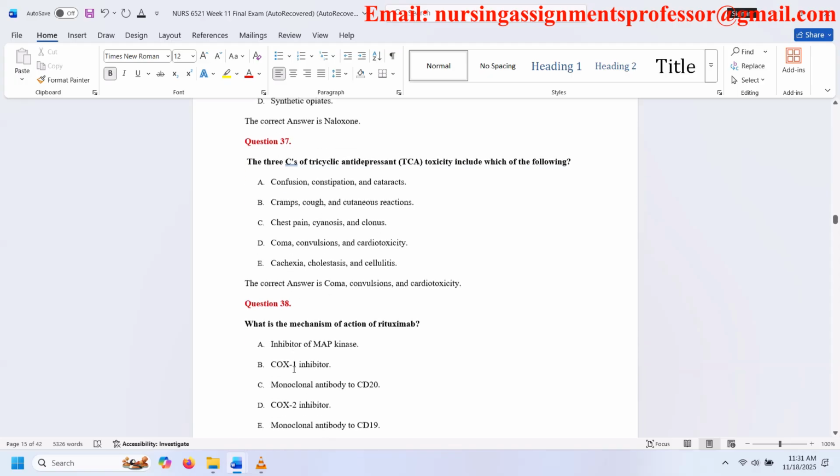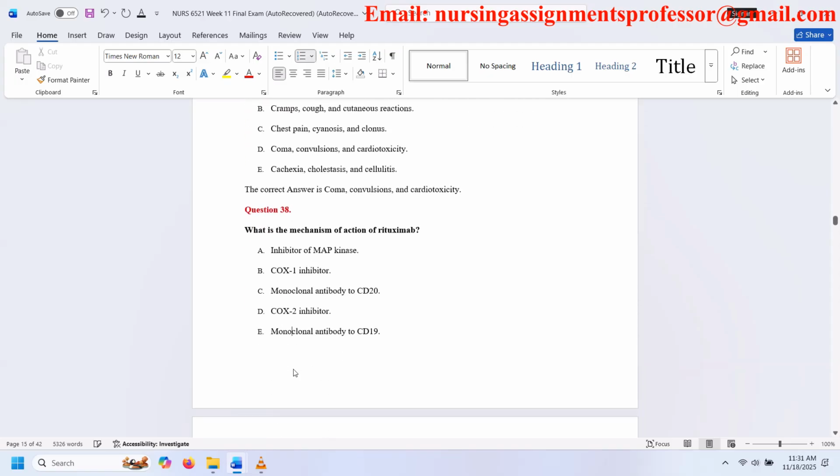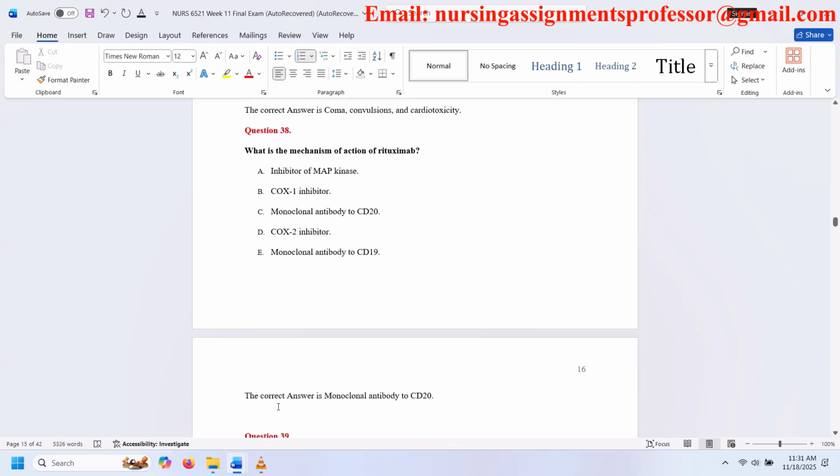Question 38. What is the mechanism of action of rituximab? A. Inhibitor of MAP kinase. B. COX-1 inhibitor. C. Monoclonal antibody to CD20. D. COX-2 inhibitor. E. Monoclonal antibody to CD19. The correct answer is monoclonal antibody to CD20.